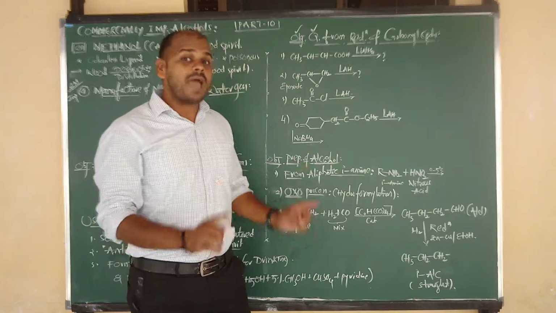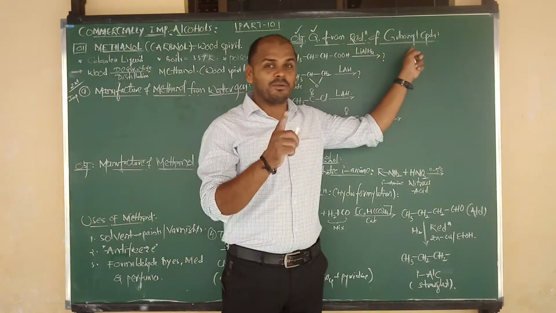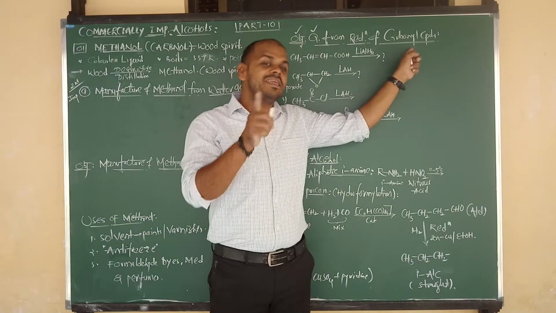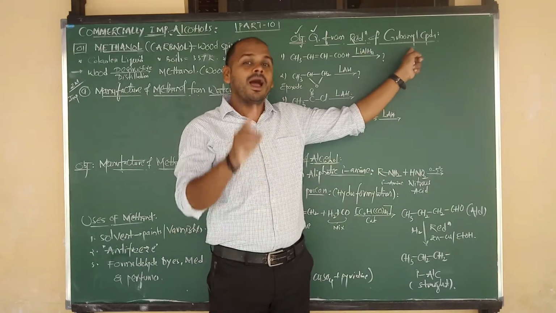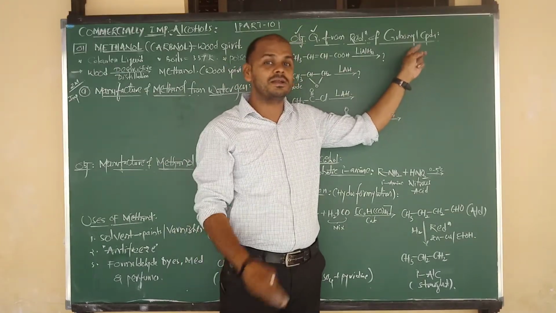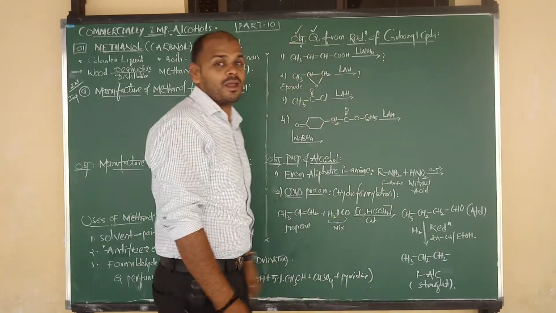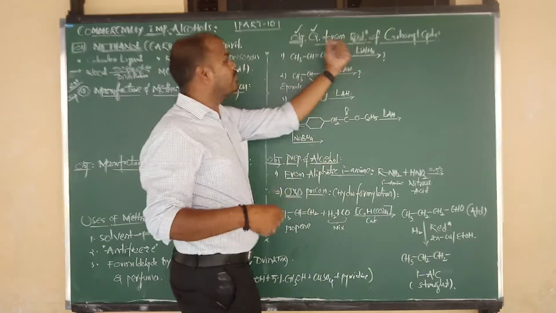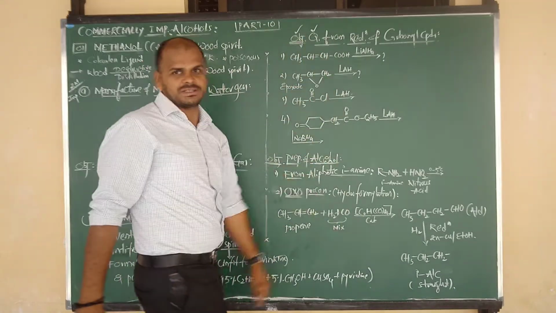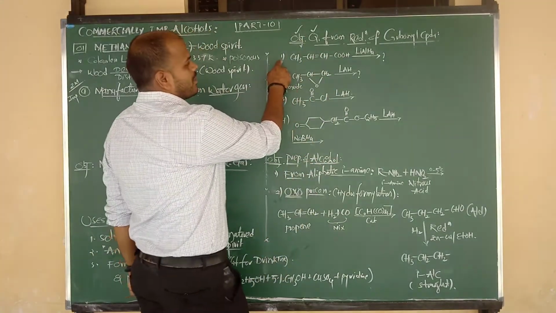So in the previous class we studied the reduction of carbonyl compounds. That means aldehydes on reduction give primary alcohols, ketones on reduction give secondary alcohols, and carboxylic acids on reduction give what, beta? Primary alcohol. So from that topic I am going to give you some objective questions. Okay, now, question number 1.